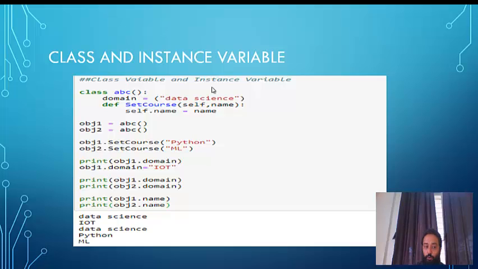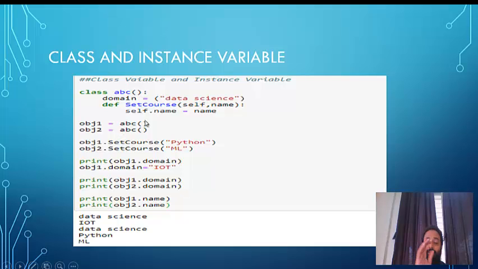What is object 1 doing? Object 1 is trying to fetch this method set course, and when you fetch this method you will have to pass at least one argument, because this self is by default. As soon as you create the object, the object itself is passed as the first argument. That's why we write self. Now this name, we are passing Python. So now Python is set here. For this object the course is set as Python.